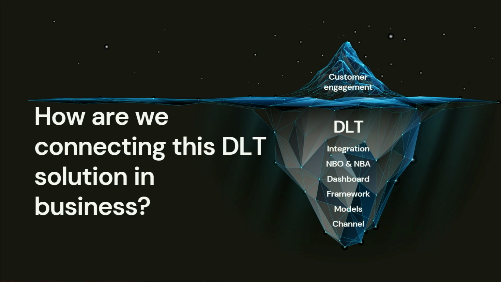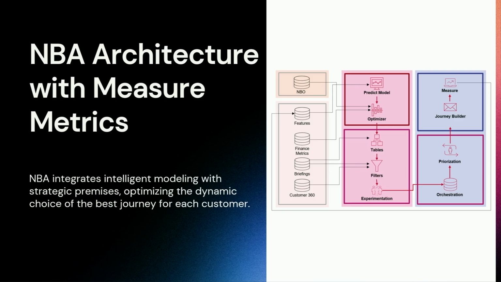And okay, but how is this information connected with our business solution? Basically we have the customer engagement here, but to support this, we have a heavy structure. And here we have this NBA, the next best action, with a new structure, and all the measures in those campaigns are inputted here to predict models.